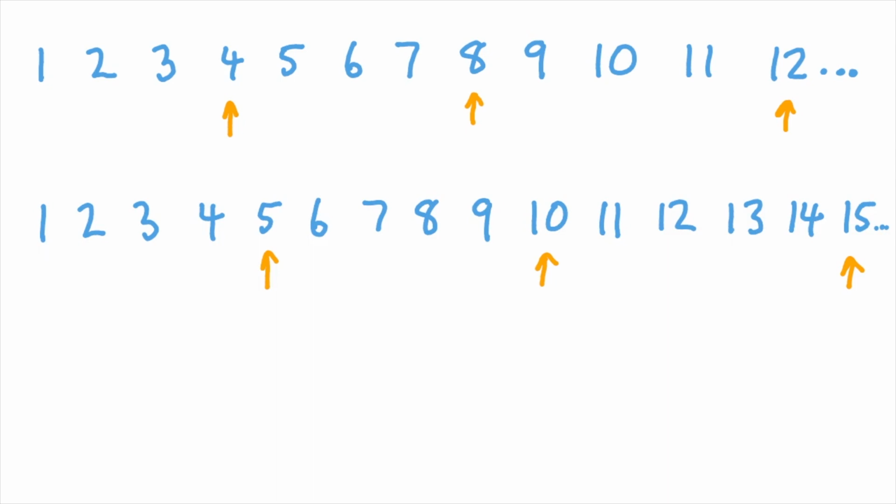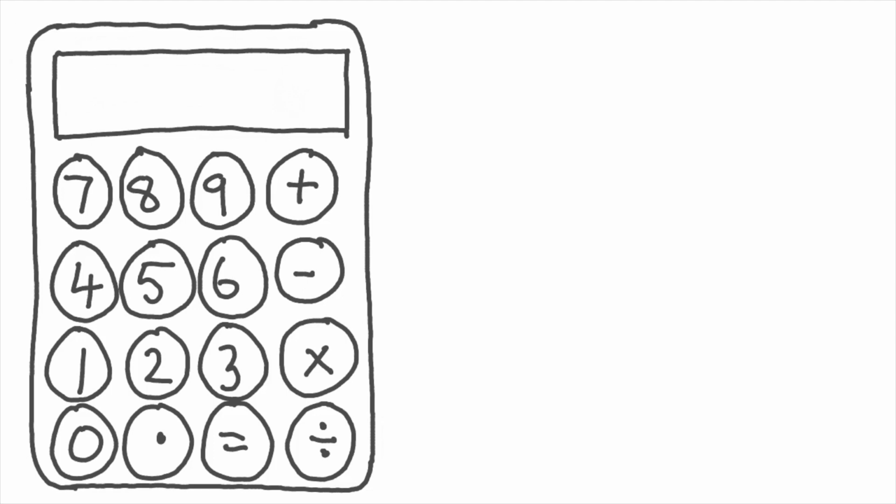So let's try an experiment. To be honest, this works best if you're in a group of 30 or more people, and maybe some of you are, in a classroom for example. You're going to need a calculator, so if you haven't got one, pause the video now and go and get one. Right, so I want you to choose a random 3-digit number. For example, 123, although I'm sure you'll come up with something much more imaginative than that. Now type it into your calculator.